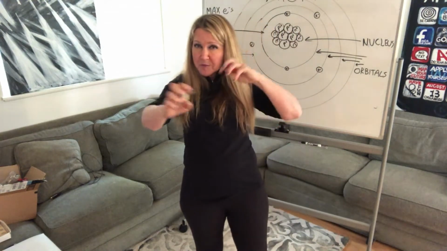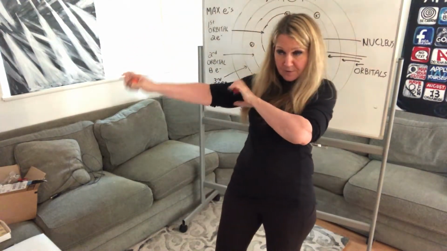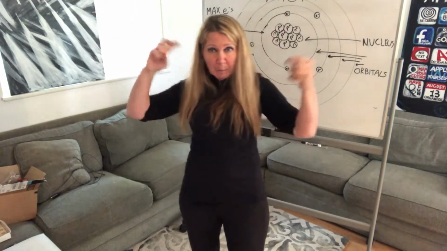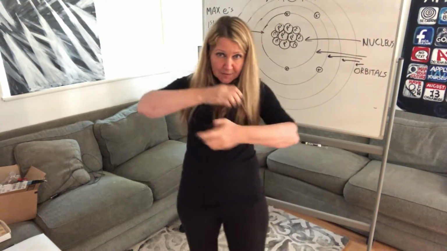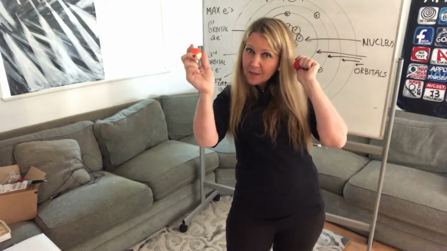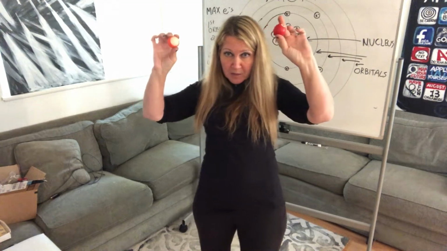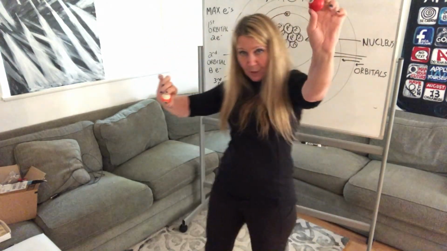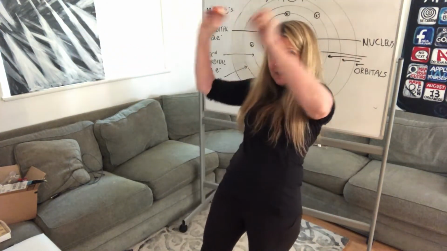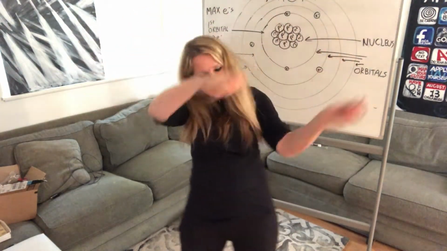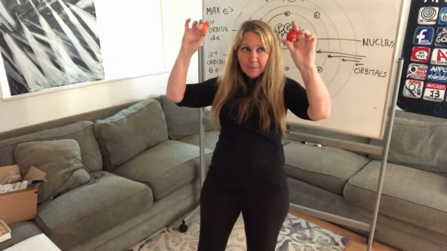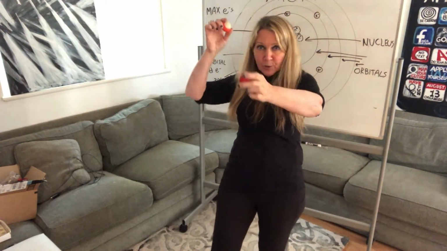And those dense balls of gas attract other dense balls of gas, and then those balls of gas attract other dense balls of gas. Pretty soon you've got a big ball of dense gas that's moving around. Inside that gas we've got these subatomic particles, protons, neutrons, electrons. So we'll say this is a proton, this is a neutron. When they're flying around in space, they're going wild. They're going to crash.